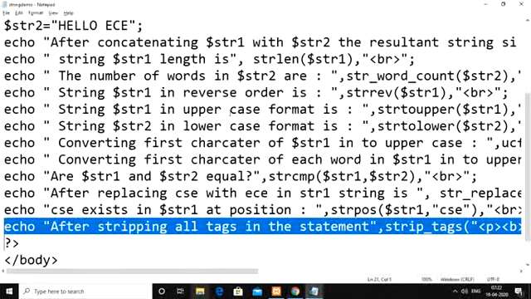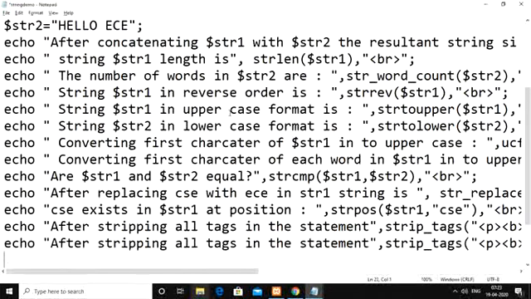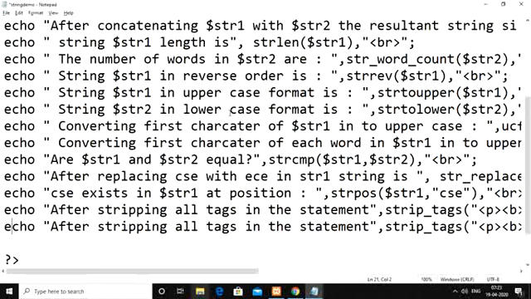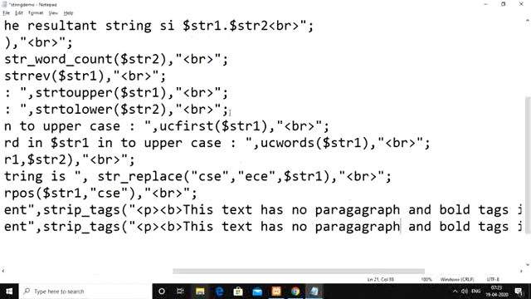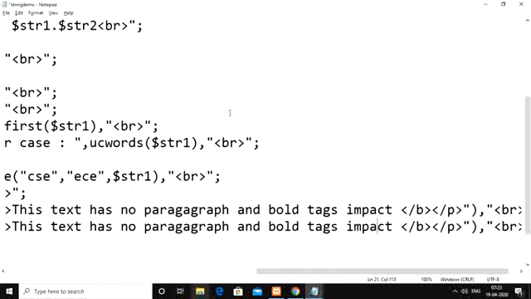The same statement, so here we can even apply strip_tags with overloading. Followed by the string from which you want to remove the tags, you can also give one more argument, which represents, from the entire tags in the given statement, which tag you want to keep.